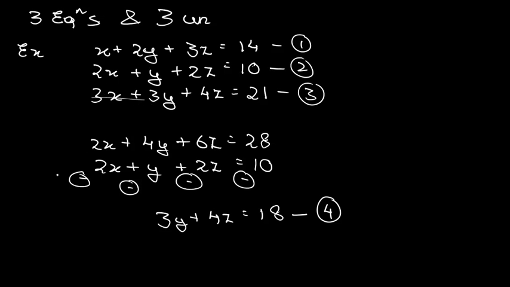Why? Because from this particular thing, we have eliminated x. Now in this case also we have to eliminate x only, and then we will get the two variables again as y and z. And after that, we can just eliminate any of them, or we can just substitute the values and find the value of any of them, put it again in this particular equation, find the other value and put in any of these equations and find the third value. It is as simple as that.